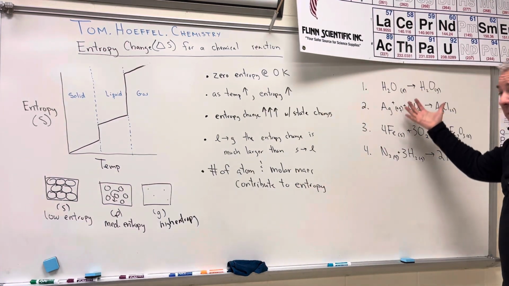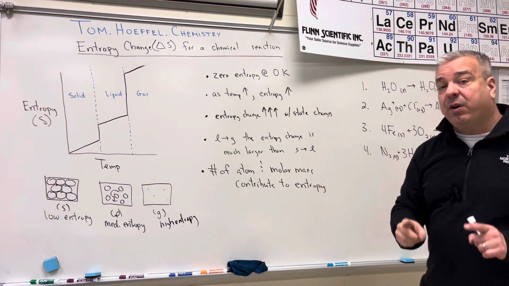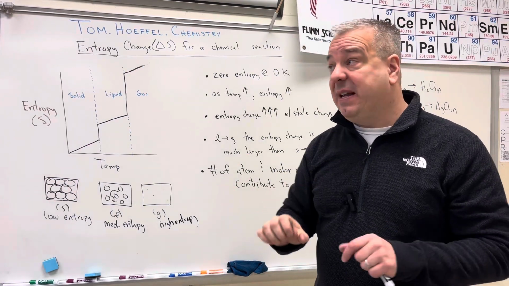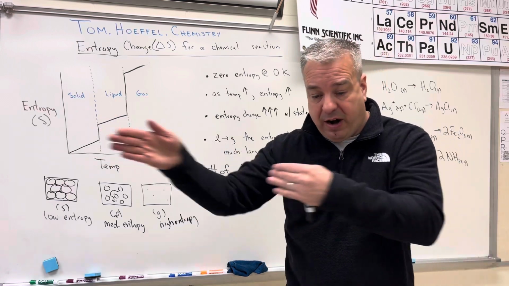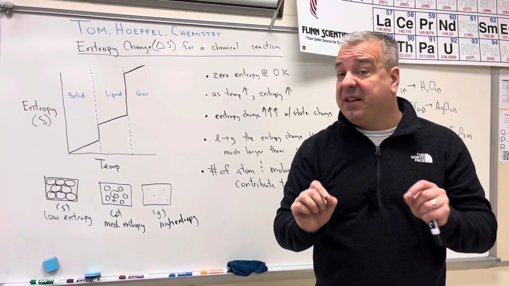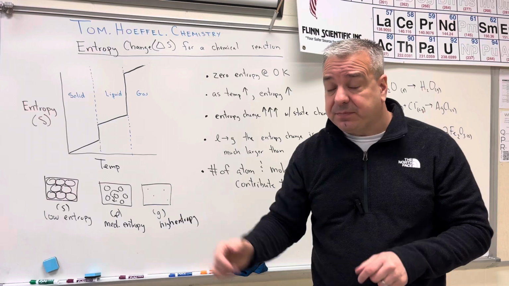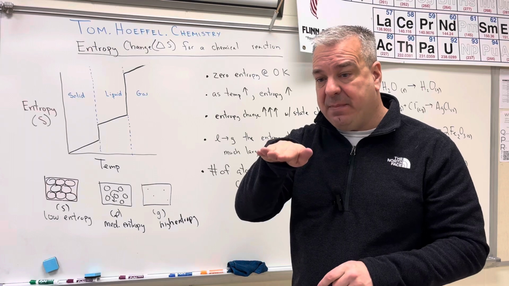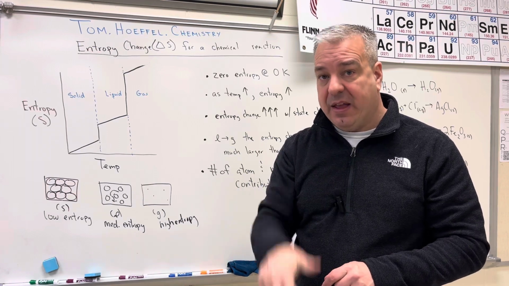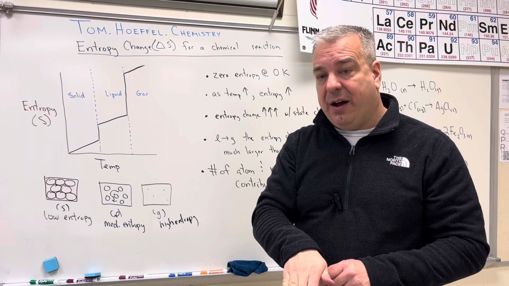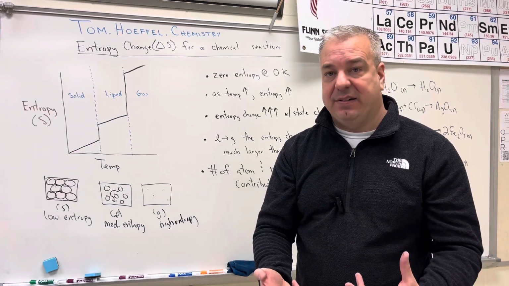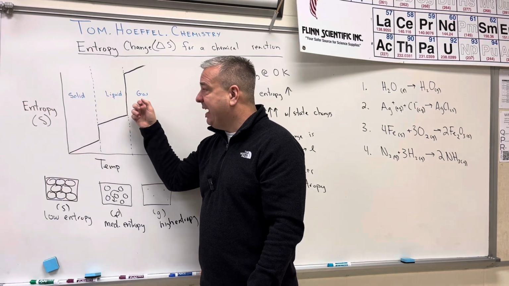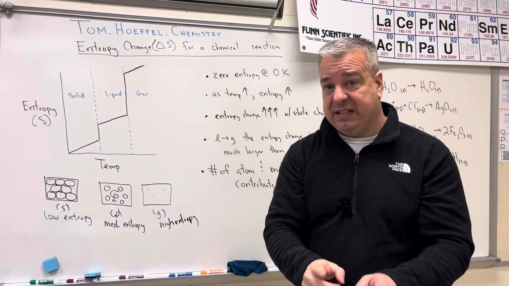And I have 4 chemical reactions over here. What we're going to do is predict if the entropy change is going to be positive, which means it's going to create more disorder as the chemical reaction takes place, because entropy is a measure of disorder, or if it's negative. If the entropy change is negative, that means the disorder is going down, and if the disorder is going down, that means it's getting organized. A lot of what we're going to use is this idea of solids, liquids, and gases. So let's take a look at our first example.